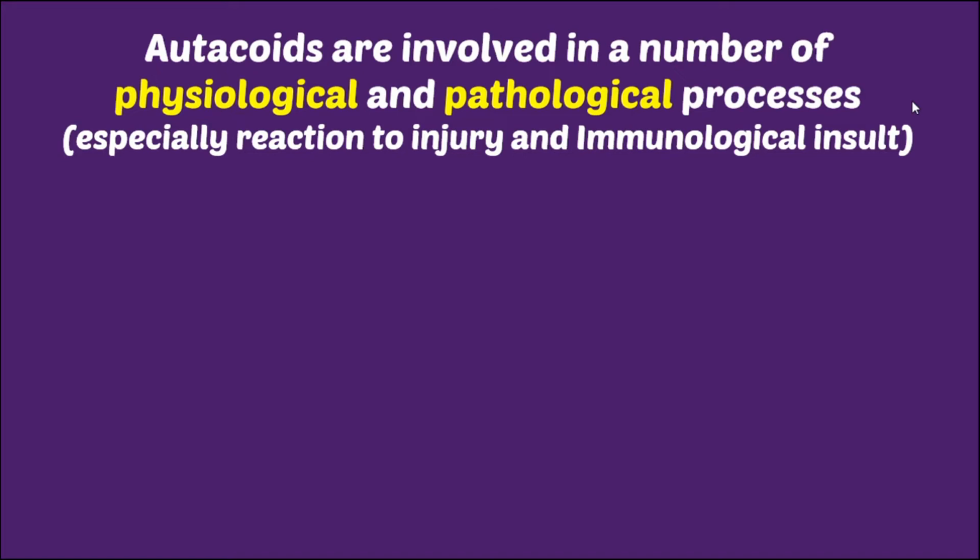Another is 5-HT, 5-hydroxytryptamine. A huge amount of 5-hydroxytryptamine is present in our intestine, which is maintaining our peristaltic movement. Apart from that, there is a pathophysiological role: prostaglandin is released on injury to any tissue.